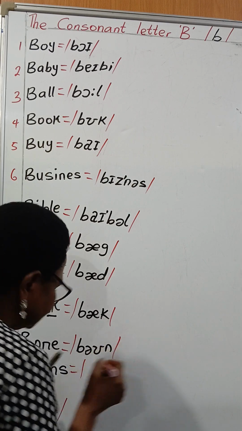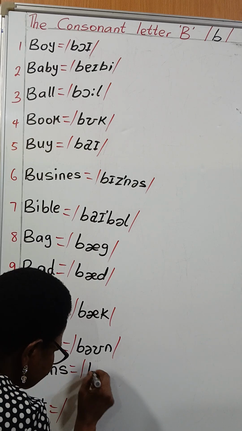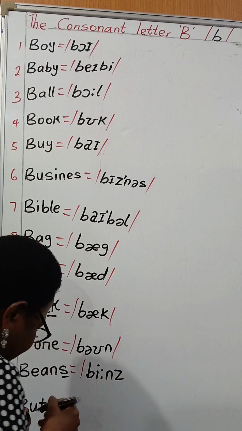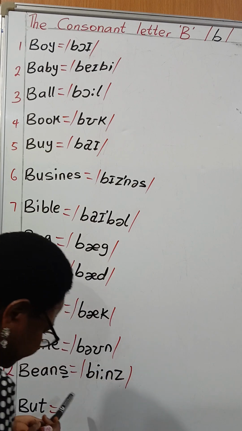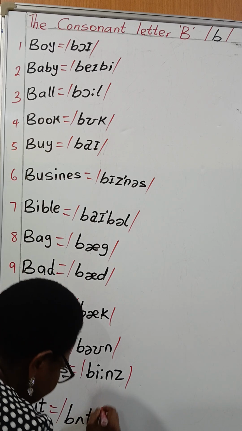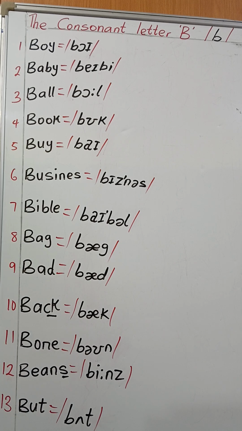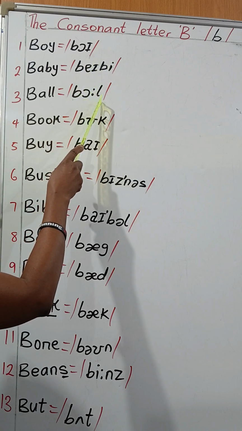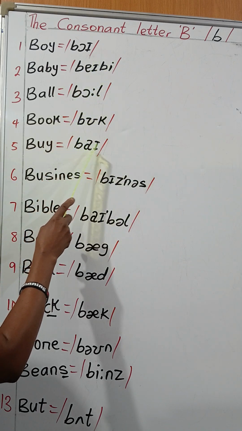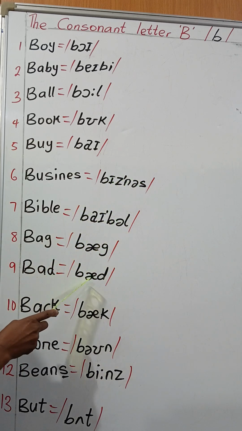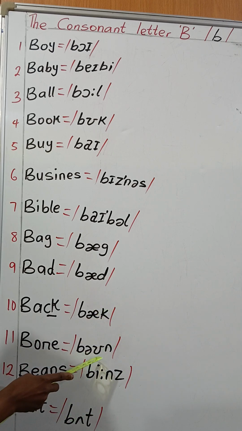Bone. This one is beans. Beans. Your S here will change to Z. Beans. And this is bat. Bat. So you can see they are all transcribed. This is boy, baby, ball, book, buy, business, Bible, bag, bad, back, bone, beans, bat.